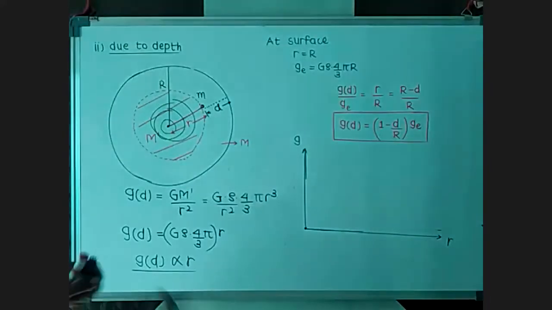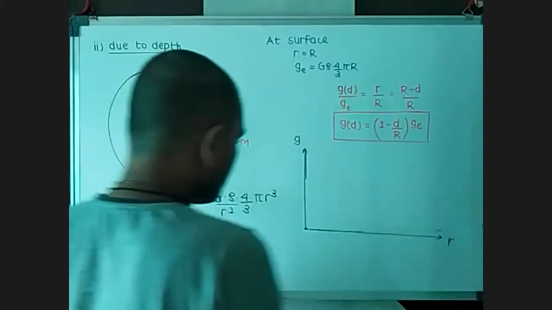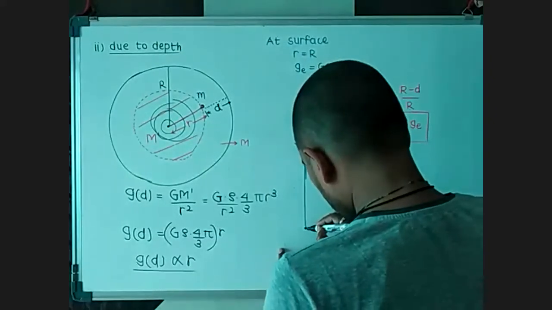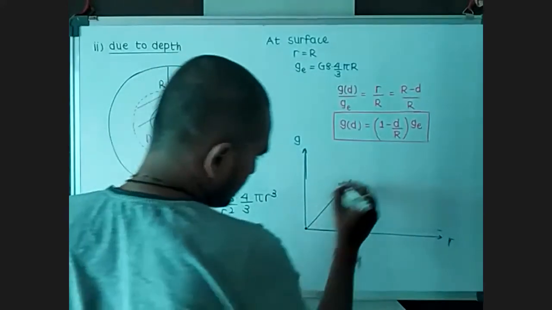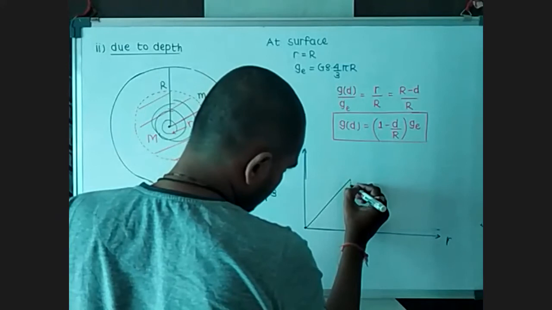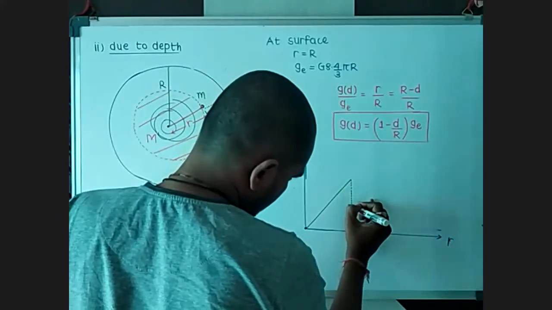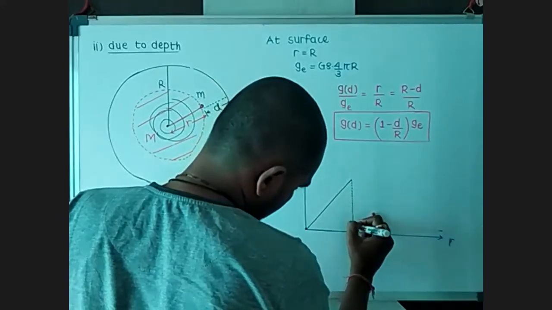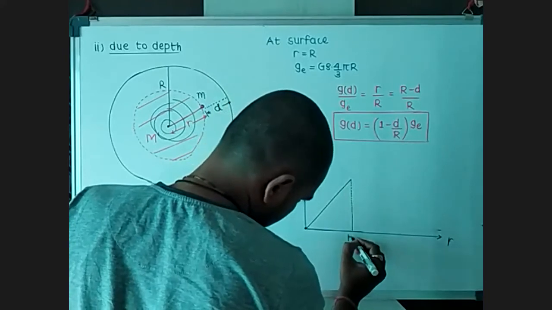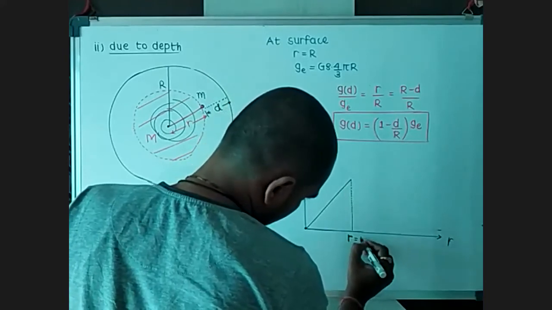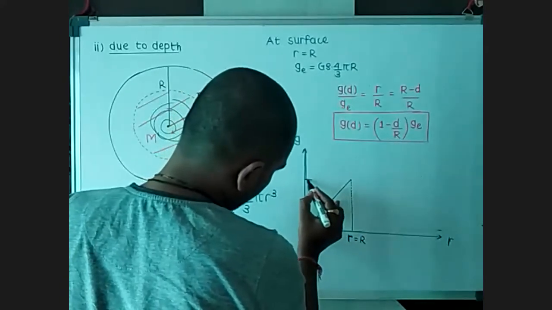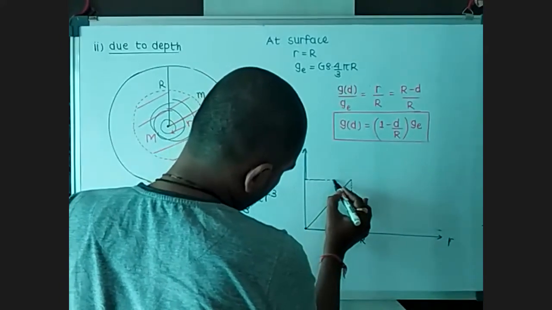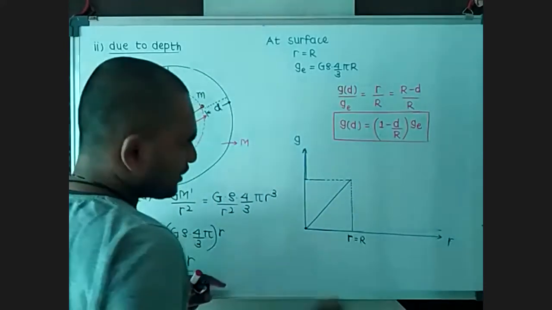But since it is directly proportional, it is a linear relation, so it will be a straight line till the surface of the earth, where r equals capital R. So we will have the maximum value, which we can take as 9.8 or 10 meter per second square.